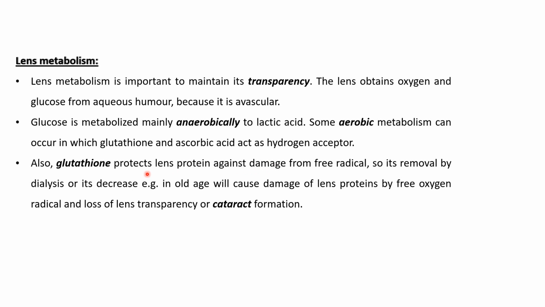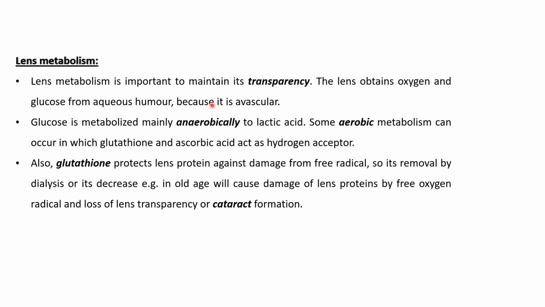Next question is how the lens obtains its energy. Lens metabolism is important and essential to maintain its transparency. To maintain the lens transparency, the lens should produce energy, and the energy is usually derived from oxygen and glucose from the aqueous humor.